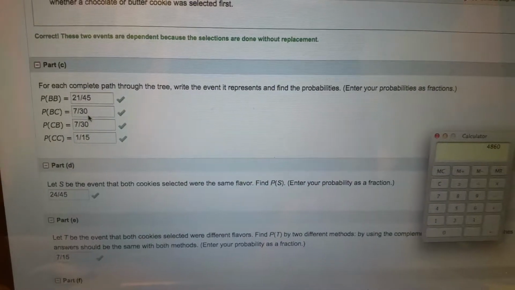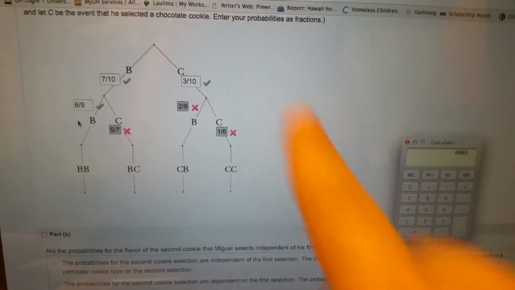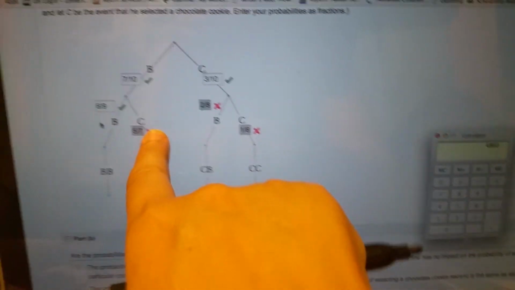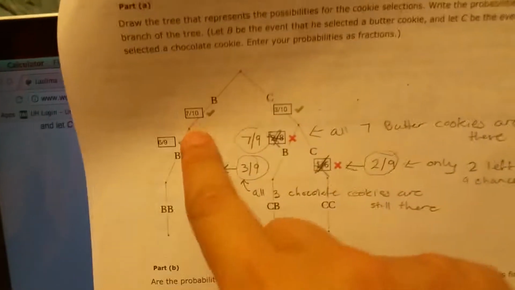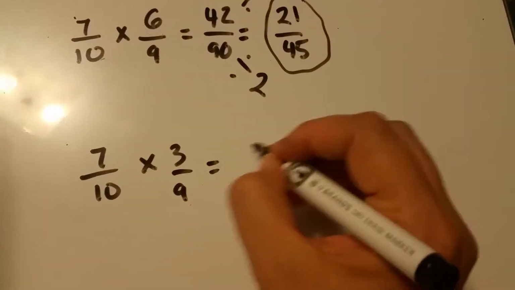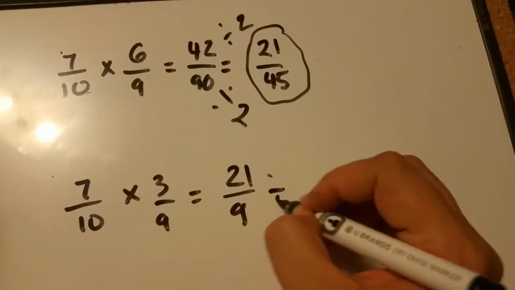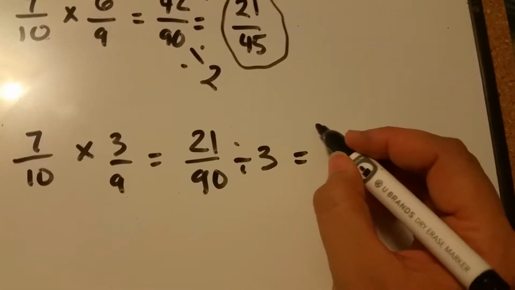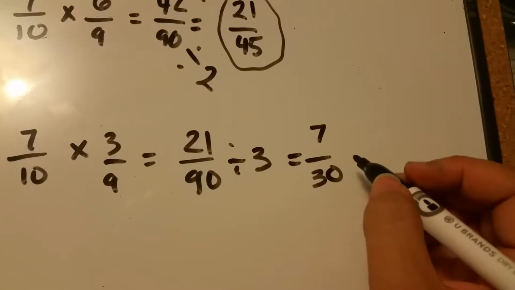Okay, so you do the same thing when it comes to the B and C. So you take the B, 7 tenths, times whatever this number is supposed to be for me. It would be 7 tenths times 3 ninths, right? 21 over 90. Divide both by 3. We would get 7 over 30, I believe. Okay, is that what I got? Yep.